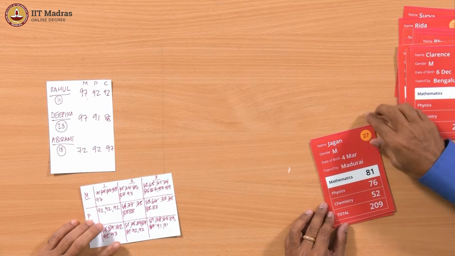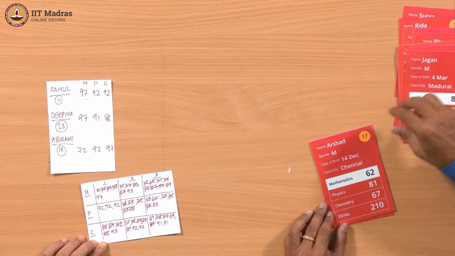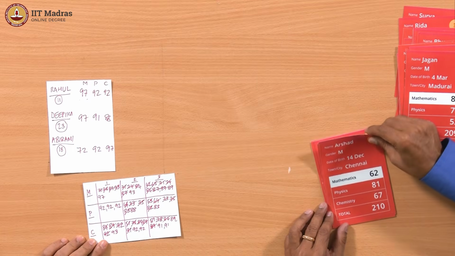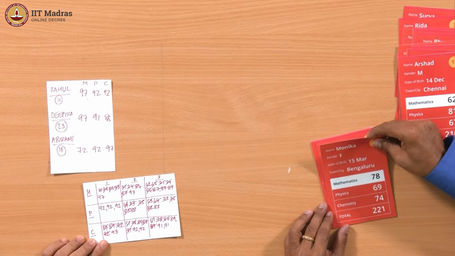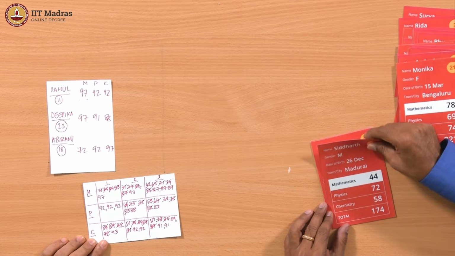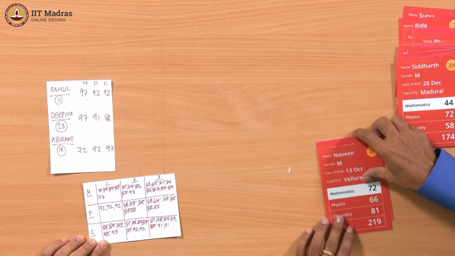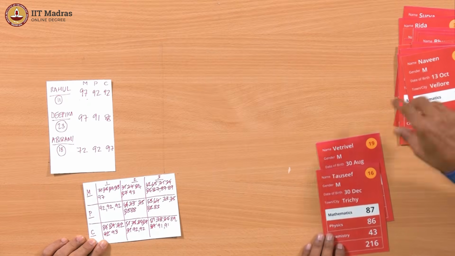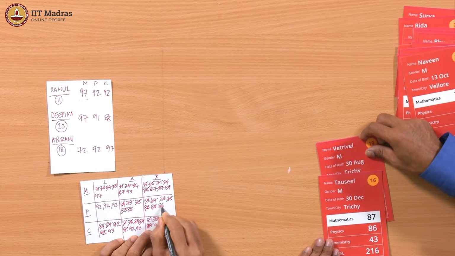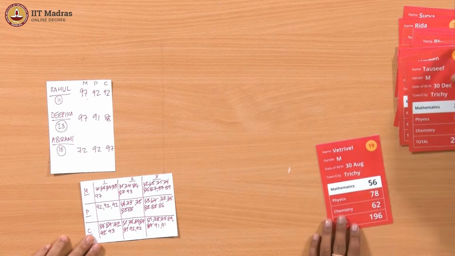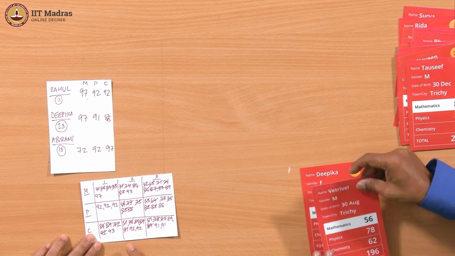Jagan maths 81, no, physics 76, no, chemistry 52, no. Arshad maths 62, no, physics 81, chemistry 67, no. Monica maths 78, no, physics 69, chemistry 74, no. Siddharth 44, 72, 58, no. Naveen 72, 66, 81, no. Tausif 87, 86, yes, 86 is in third place. 43, no. Vitrivel 56, 78, 62, no.